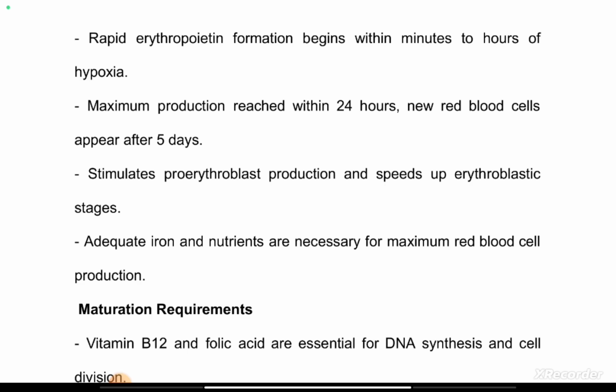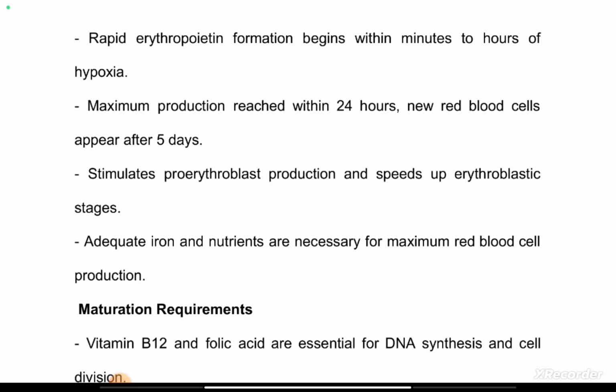So it's not as if it is stimulating the early normoblast, late normoblast. The stimulation comes from the proerythroblast, and then new red blood cells appear after 5 days. So you can see that there's a short time between proerythroblast and mature red blood cells.